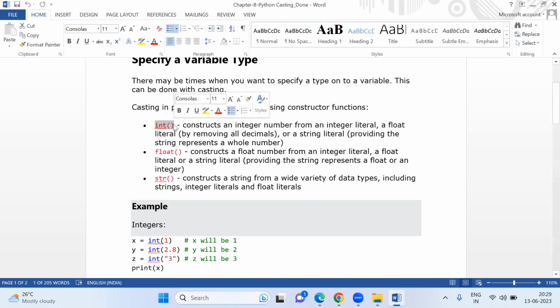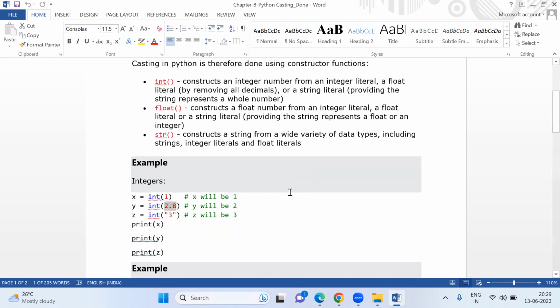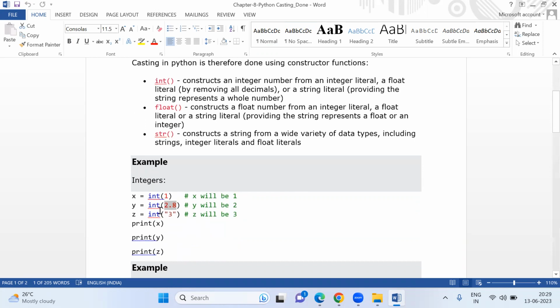If you use this, then your value will get converted to an integer. Now if you see here, 2.8 is there. When you write y equals int(2.8), then this 0.8 will be removed. 2.8 is the floating value, 0.8 will be removed and it will just show you 2.